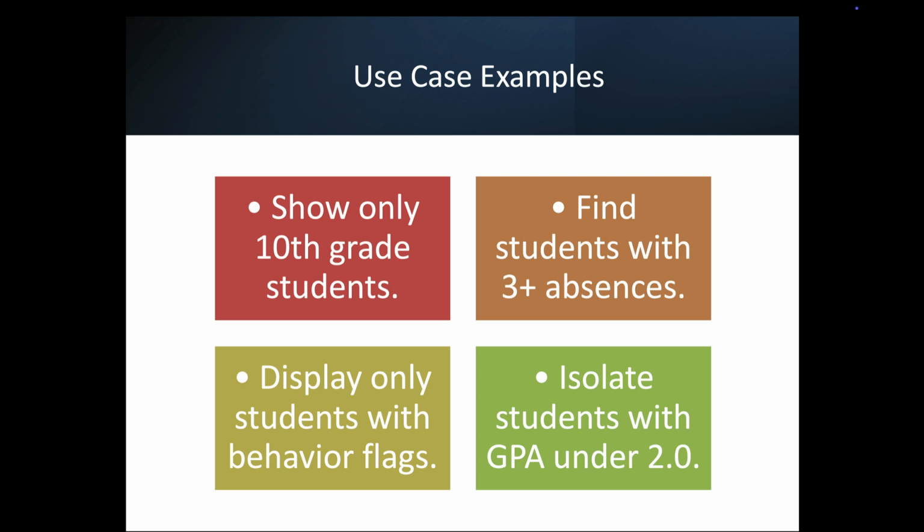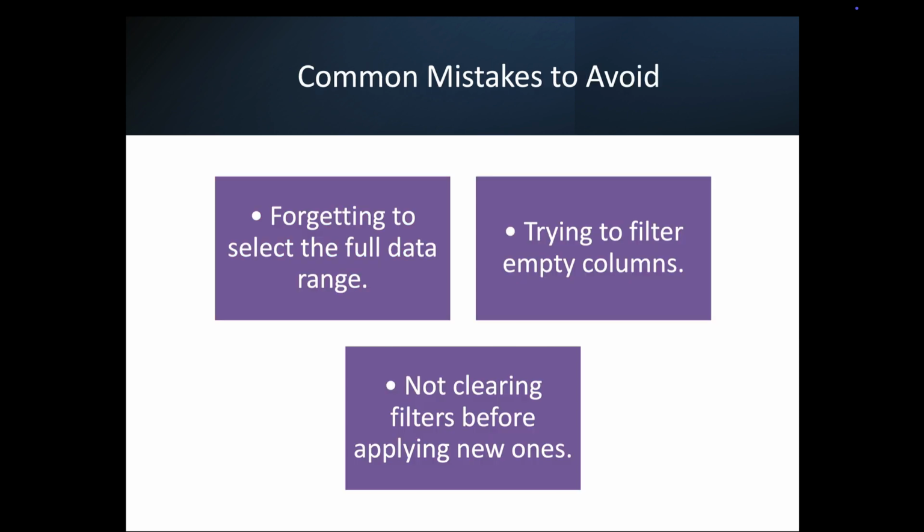So here are some case file examples. You can show only 10th grade students, find students with 3+ absences, display only students with behavioral flags, and isolate students with GPA under 2.0. So earlier I was explaining about the categories. These are the categories you will put it in, and you can actually use Excel to pinpoint the four examples. Using Excel will help tremendously.